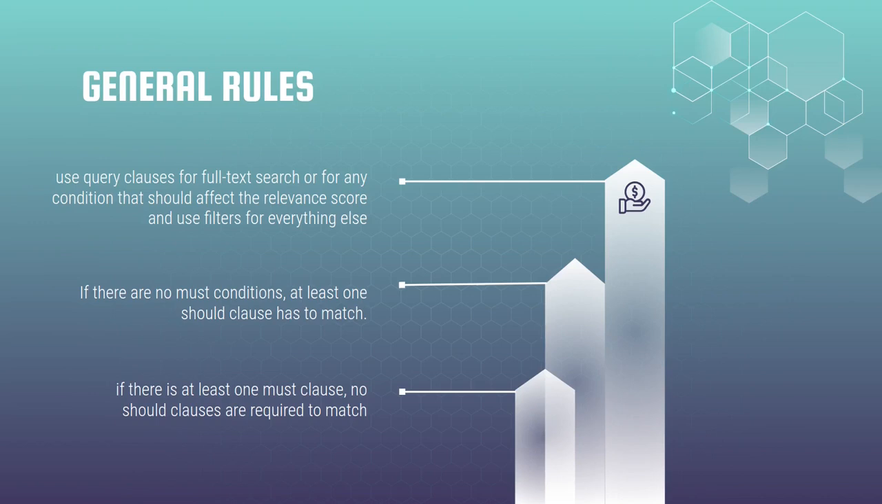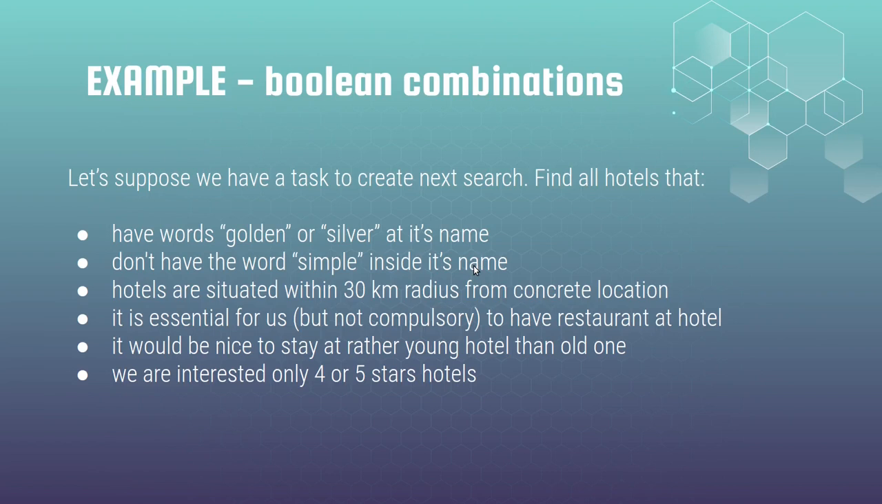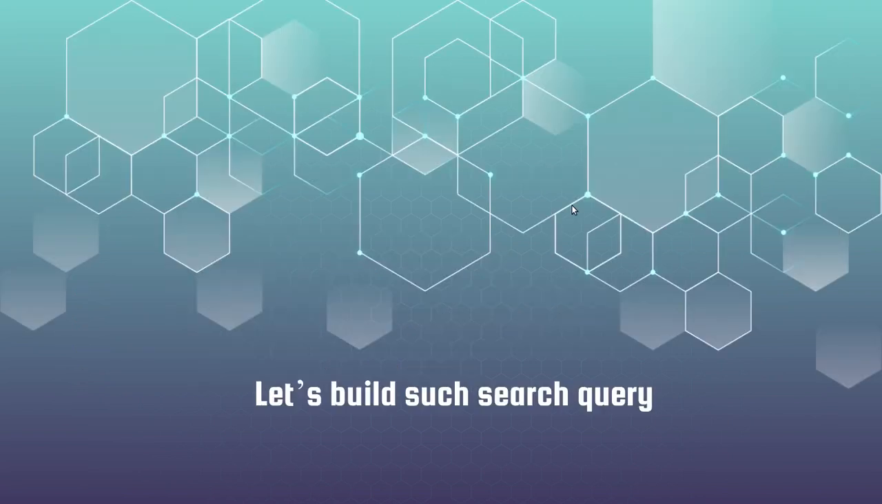Let's perform a little task, or maybe not so little. Imagine that we have to create the following search. Find all hotels that have the word golden or silver in their name, and don't have the word simple inside the name. Hotels are situated within a 30 km radius from a concrete location. It is essential for us, but not compulsory, to have a restaurant at the hotel. It would be nice to stay at a rather young hotel than an old one, for sure. And we are interested in only 4 or 5 star hotels. So let's build such a query together.